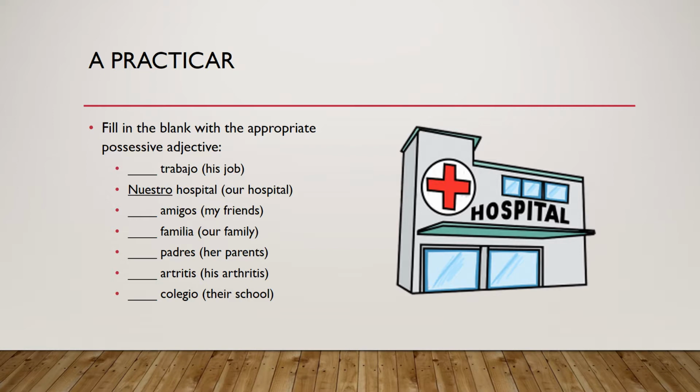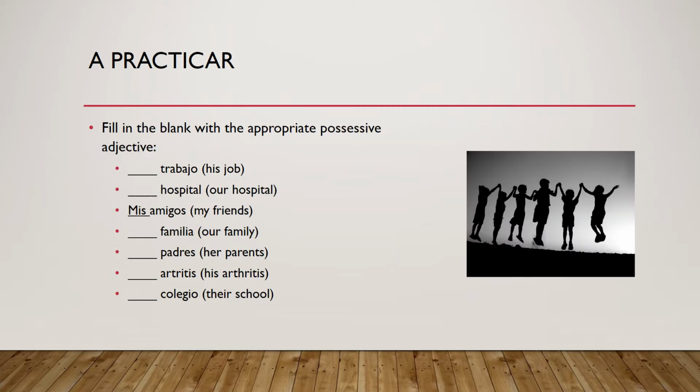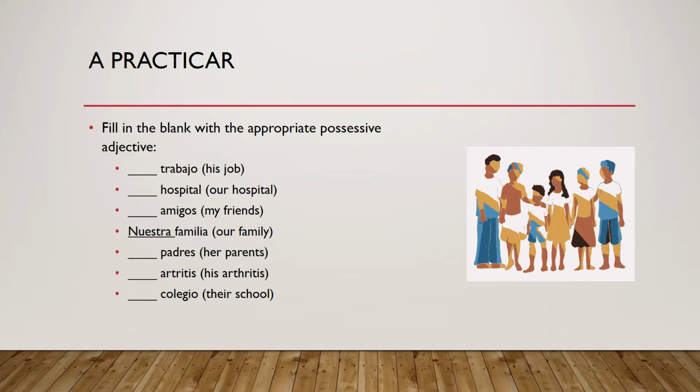How do we say my friends? Mis amigos, because it's plural. How do we say our family? Nuestra familia, because the word familia is singular and feminine. How about her parents?